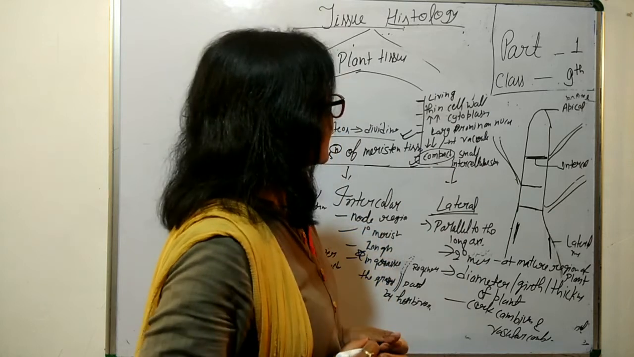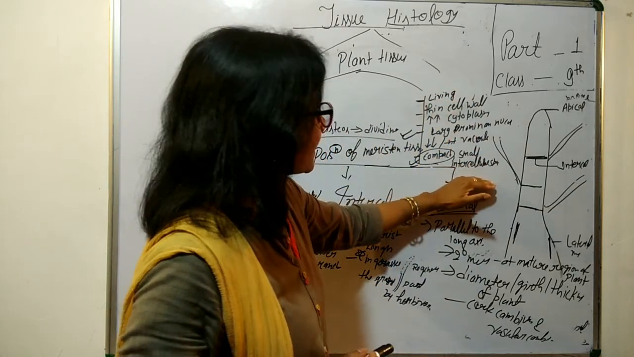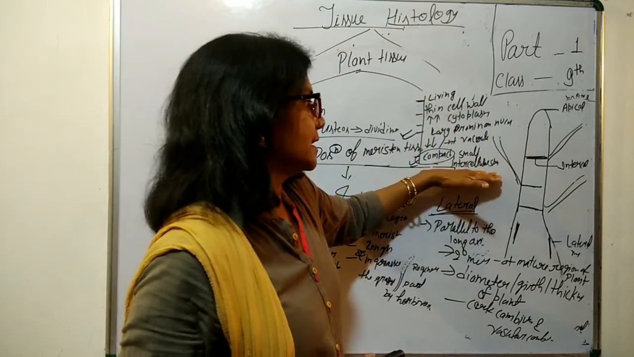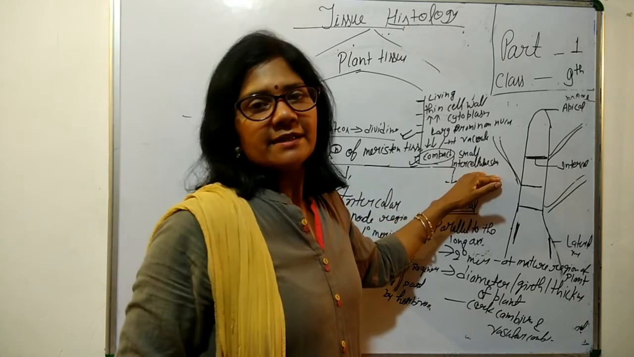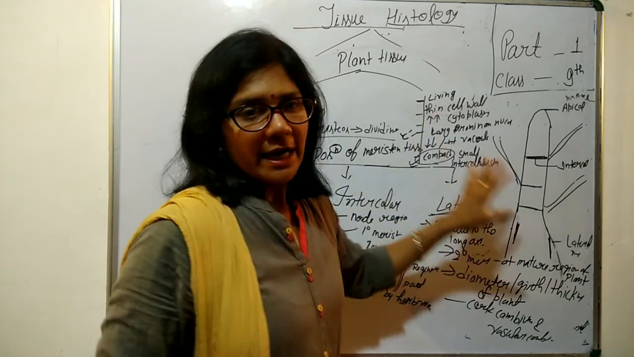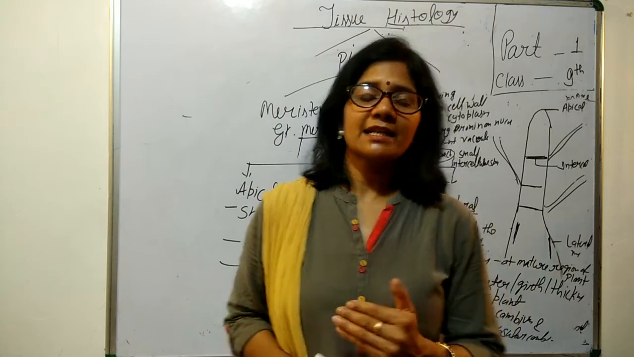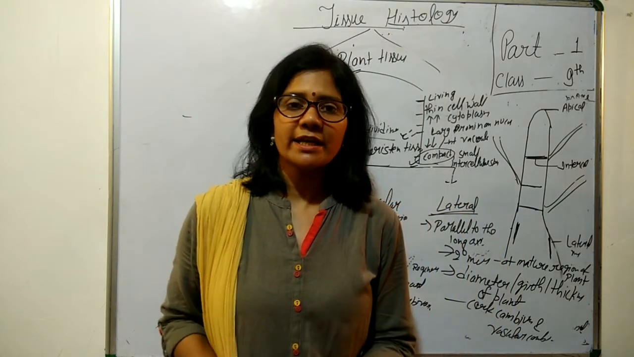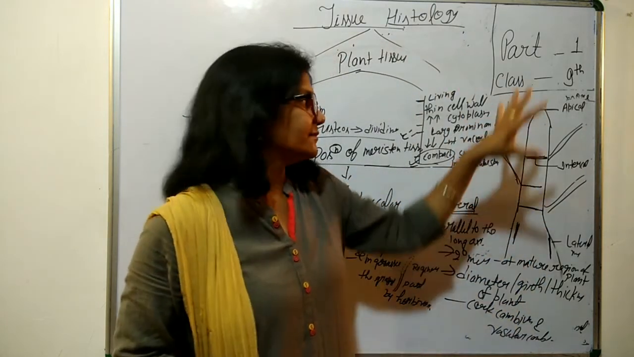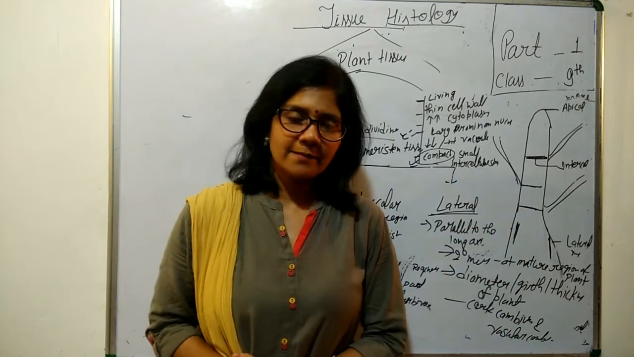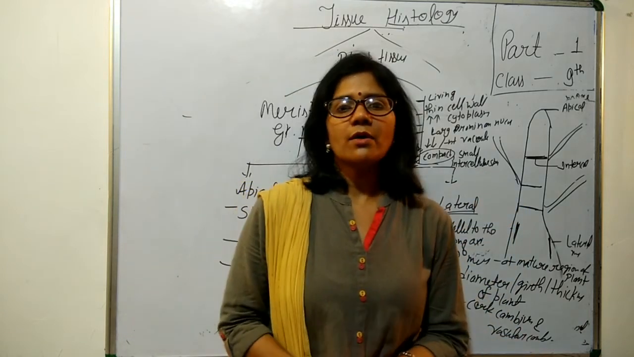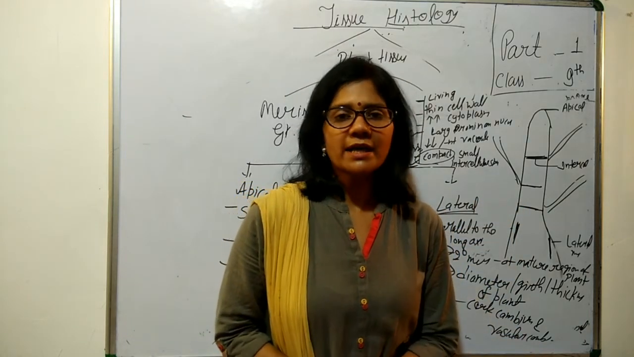Now you can see that all these characters are the characters of an active cell. So it shows why the meristematic cells are dividing: as they are very active, they show these characteristics. So it was all about the meristematic tissues of plants.